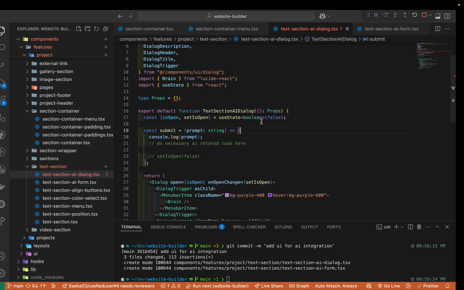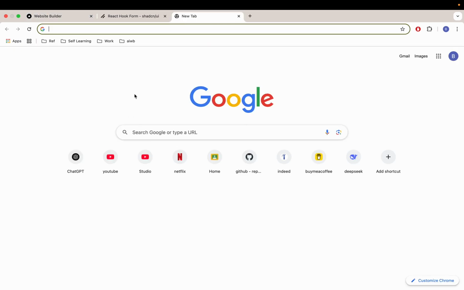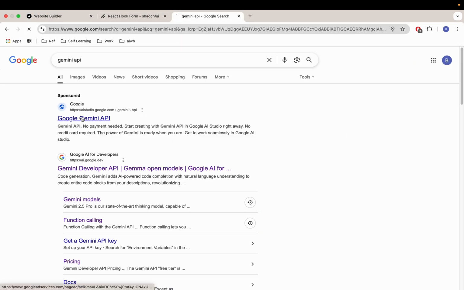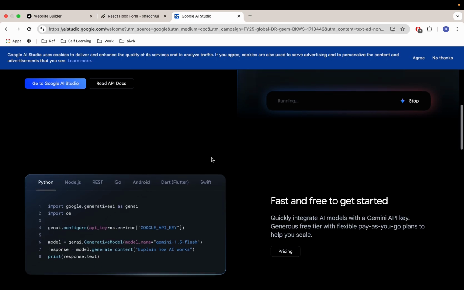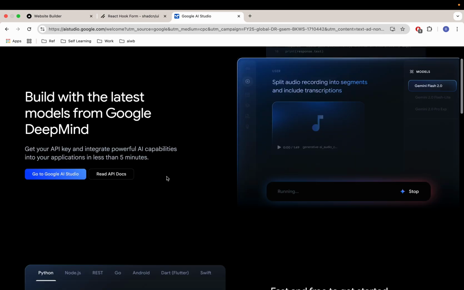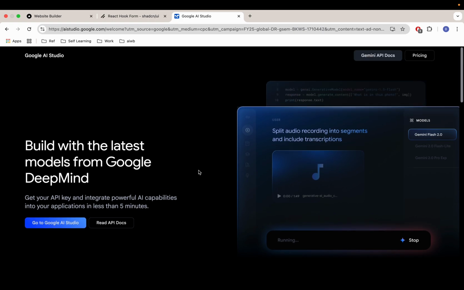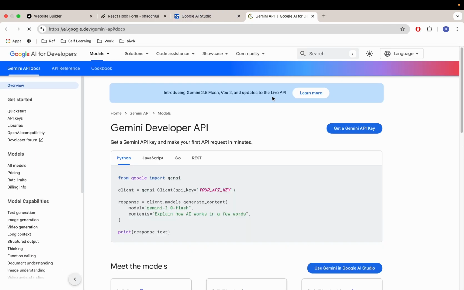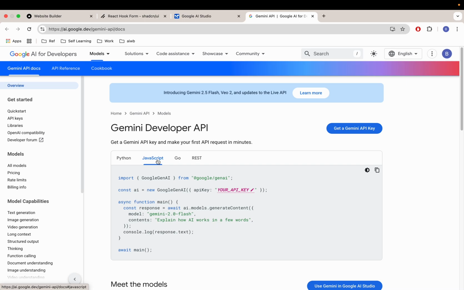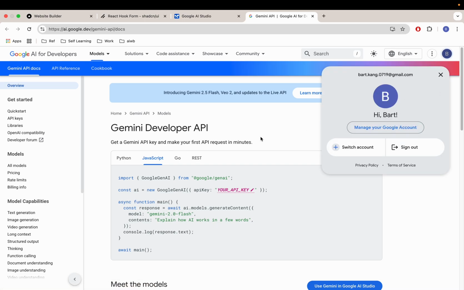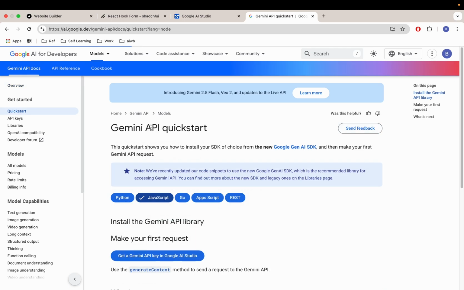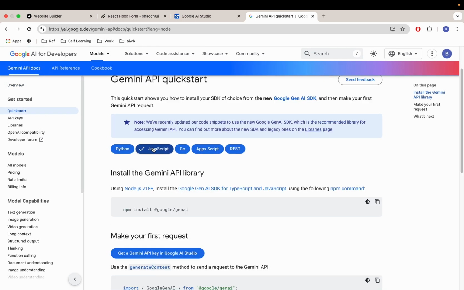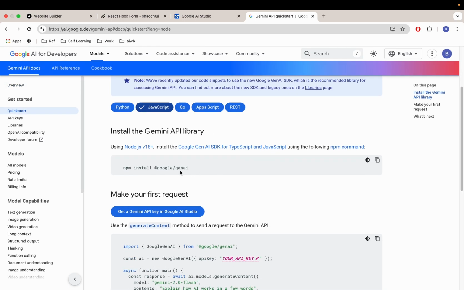Now let's browse around the AI tools. This time I wanted to try Gemini. The Gemini API is pretty okay, I would say. Yeah, but there might be some places to improve as an AI for sure. But I just want to give it a shot. Okay, so in the documentation here, you need to sign up properly and then just follow the documentation. You can go to the quickstart, the Gemini quickstart, and then choose JavaScript since we're using Next.js.